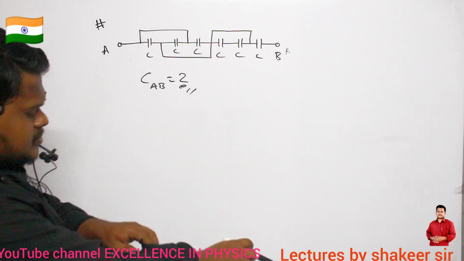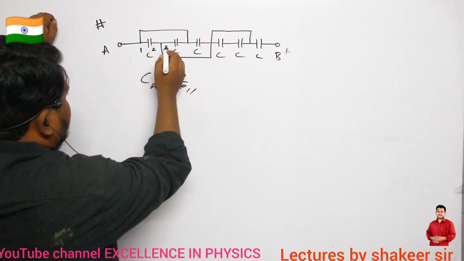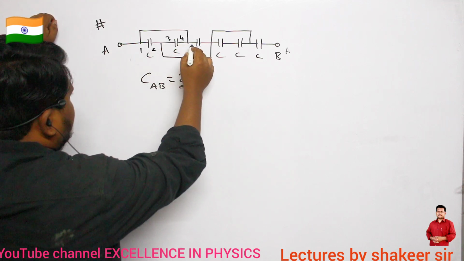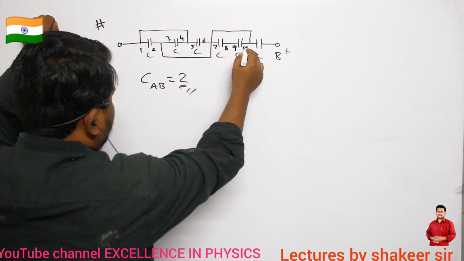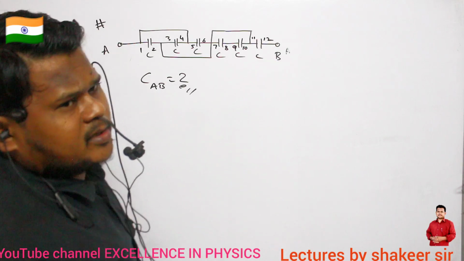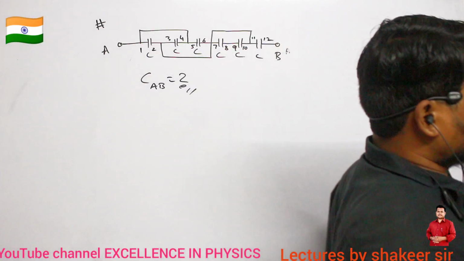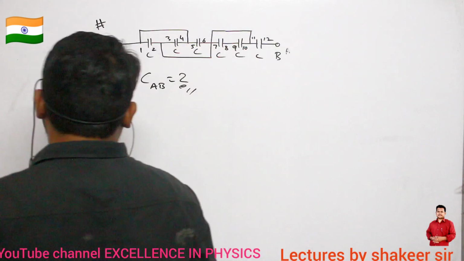So first of all, I better name the plates. Plate number 1, plate number 2, plate number 3, plate number 4, plate number 5, plate number 6, plate number 7, plate number 8, plate number 9, plate number 10, 11, 12. So this is how I have named the different plates of this capacitor. Now can you say which are the plates which are present at the same potential, ma?